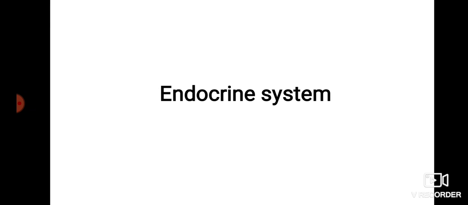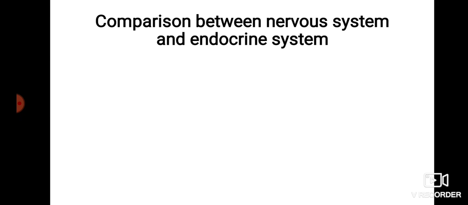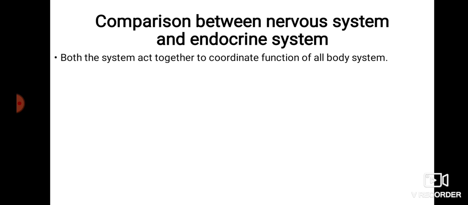Hello friends, today I am going to start our new topic, that is the endocrine system. In this topic I will only deal with the anatomy part of the endocrine system. So first, see the comparison between the nervous system and the endocrine system. Both systems act together to coordinate the function of all body systems.